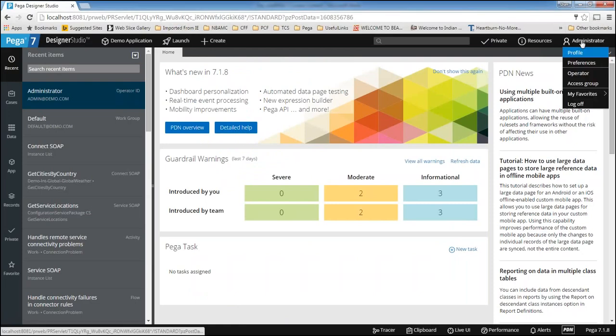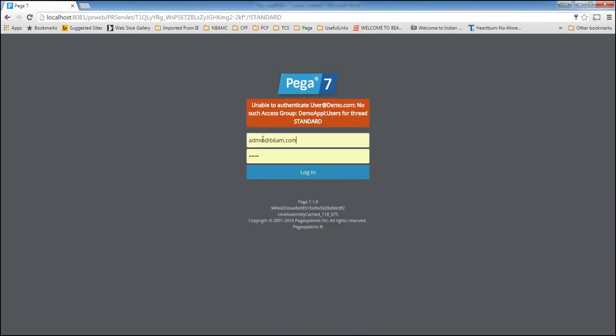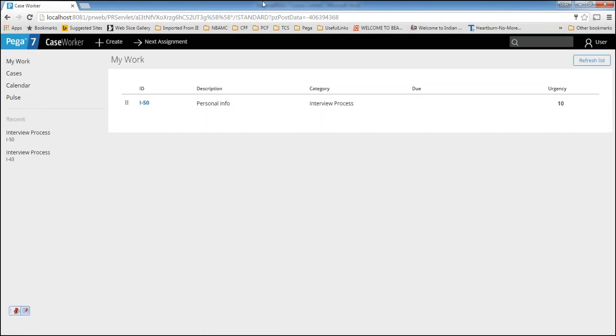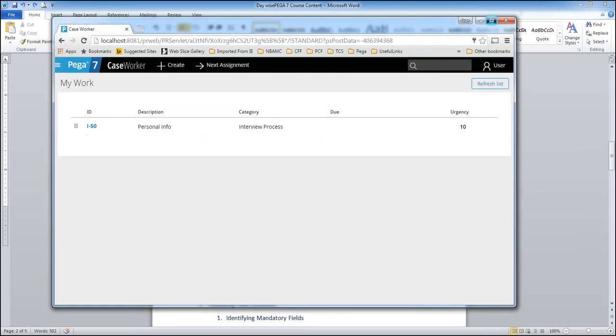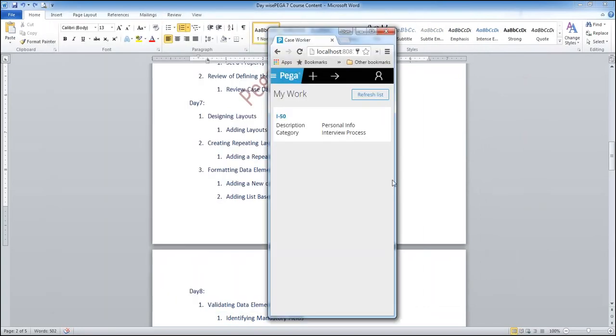Let me log in as an end user. I'm logging in as an end user. So this is the desktop view, right? Let's assume I am converting to mobile view. I am reducing the resolution. Now see, this is the mobile view.